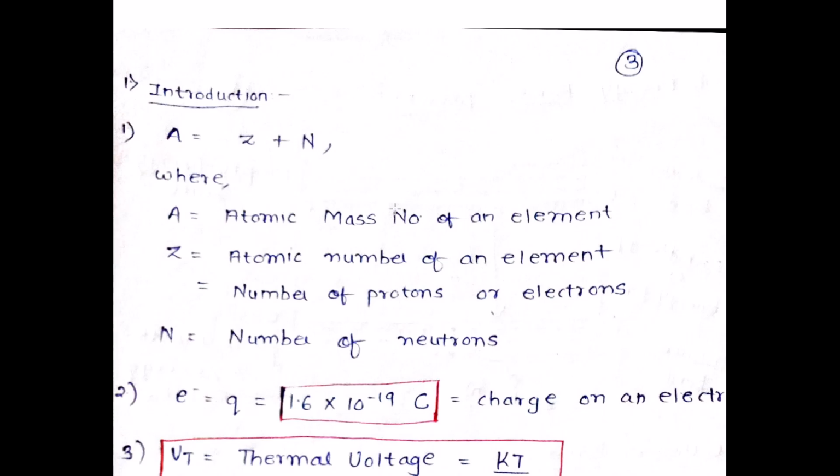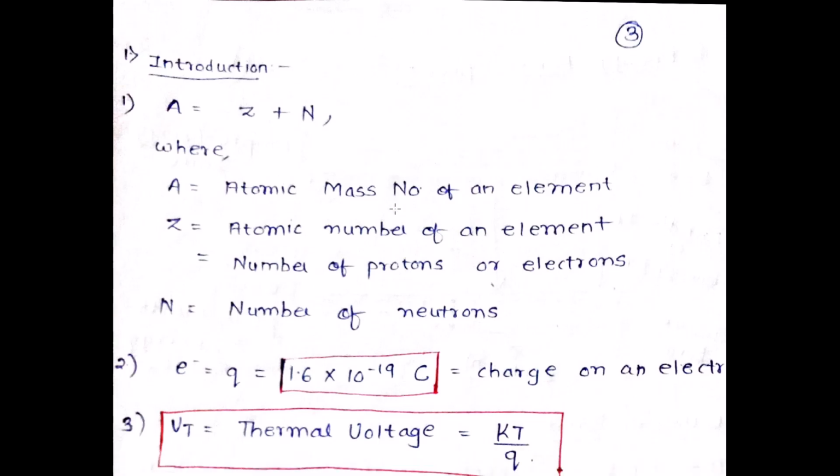So let's begin with the first subtopic, that is introduction. These are the very basic things.